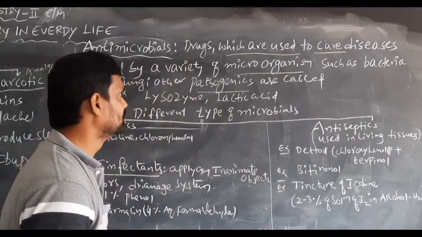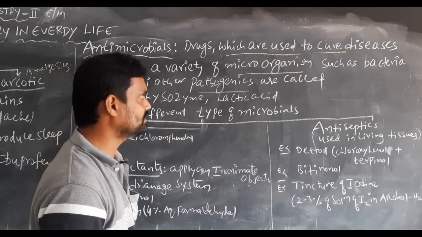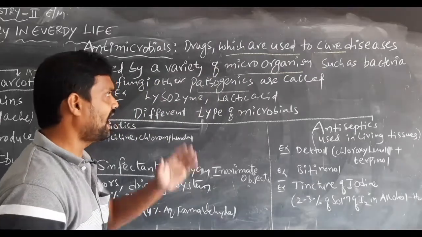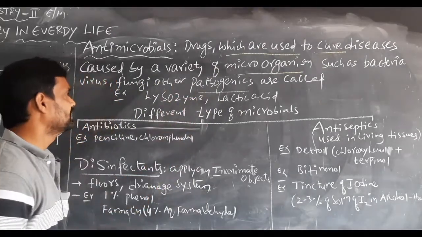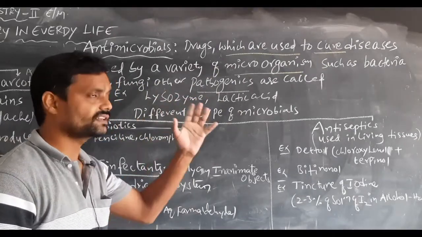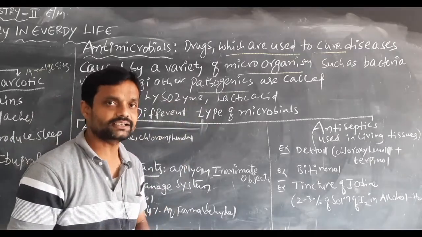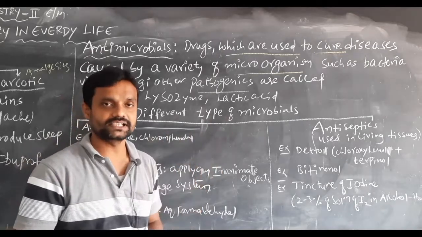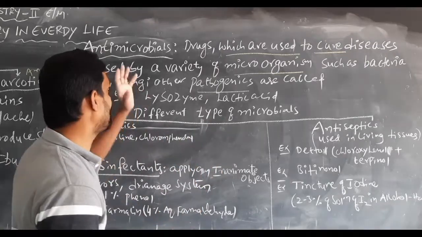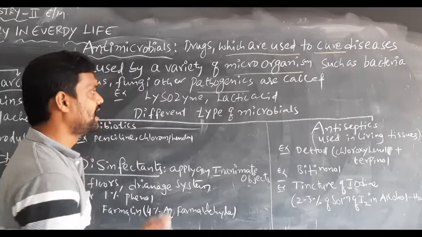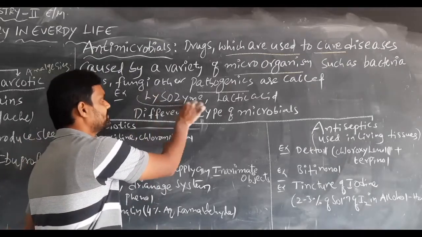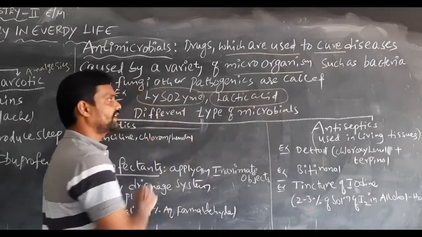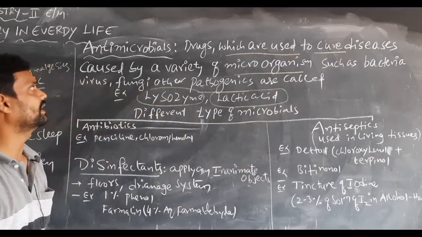Antimicrobials are drugs used to cure diseases caused by microorganisms such as bacteria, fungi, viruses and other pathogens. Lysozyme and lactic acid are examples of antimicrobials.